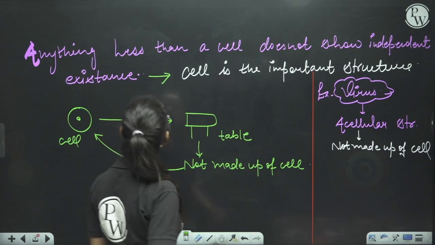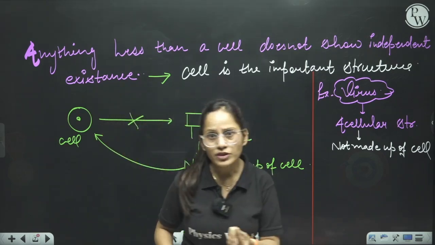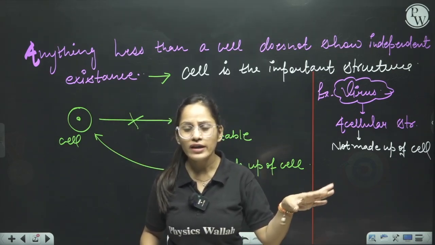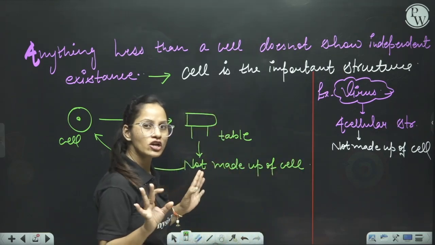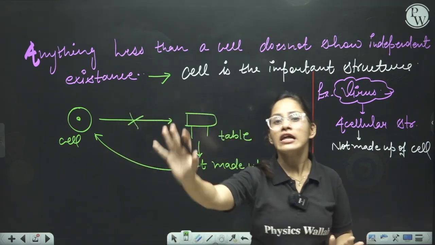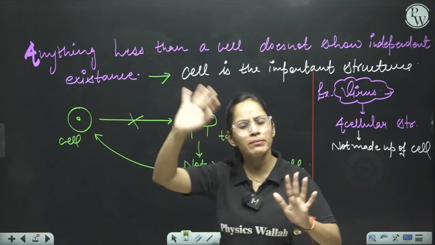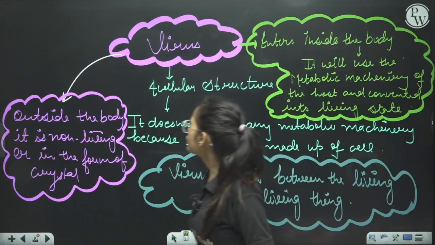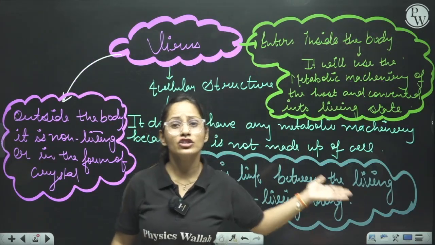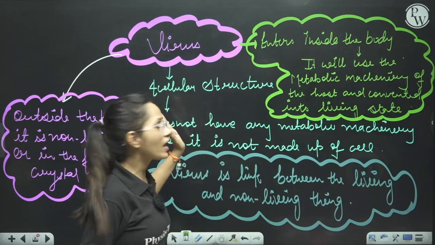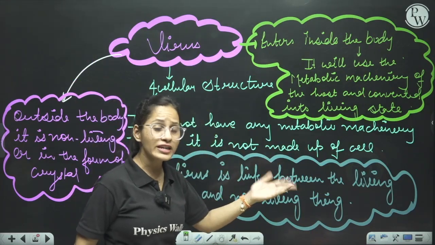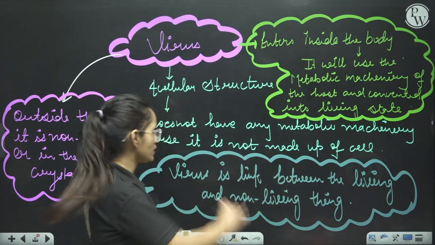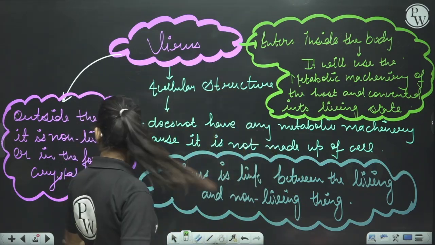After that we talked about whether something that is not made up of cells will show independent existence. No. If something is not made up of cells, it is not living, it is non-living, and I told you many examples. Next we talked about the virus: why we call the virus living, and when we call it non-living. I told you both the conditions.